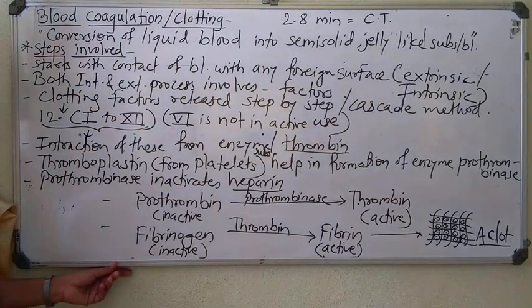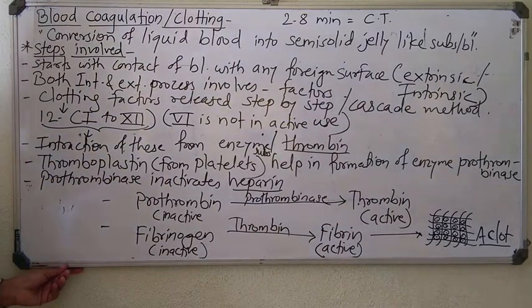It is very necessary to find out the clotting time of any person because it differs from person to person, prior to any medical surgery. Clear? So these are the steps involved in blood coagulation or clotting.